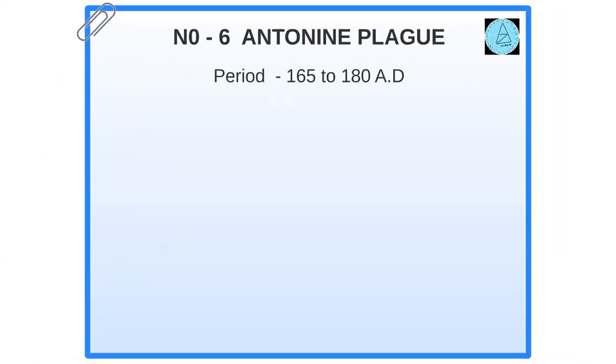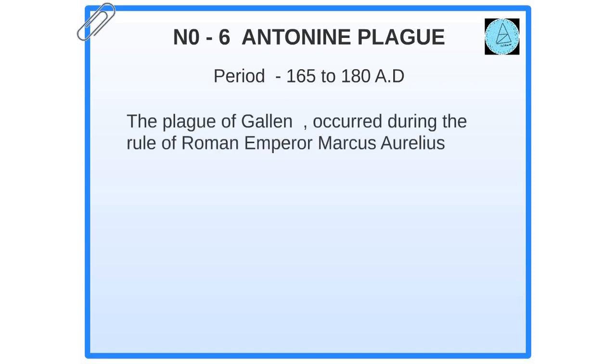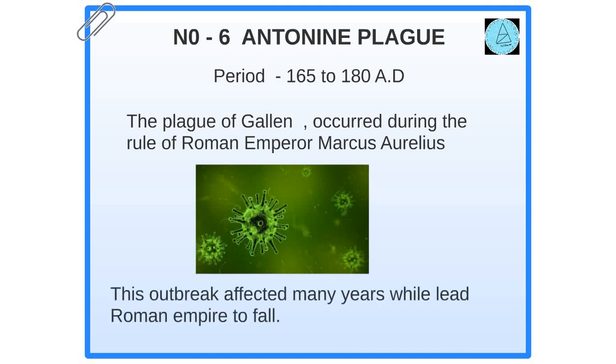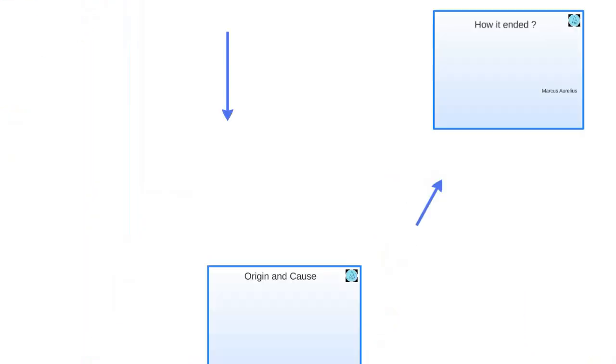Number 6. Antonine Plague. It occurred during 165 to 185 AD, also called the Plague of Galen, which occurred during the rule of Roman Emperor Marcus Aurelius. This disease outbreak lasted many years while also leading to the fall of the Roman Empire in Europe.